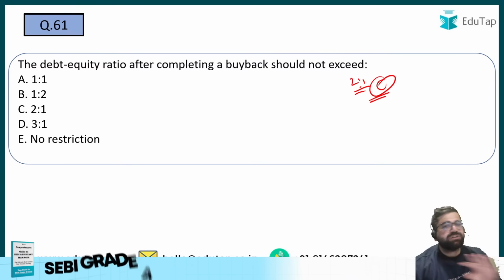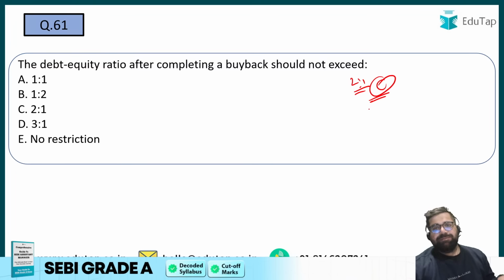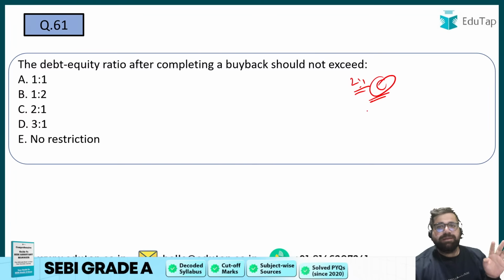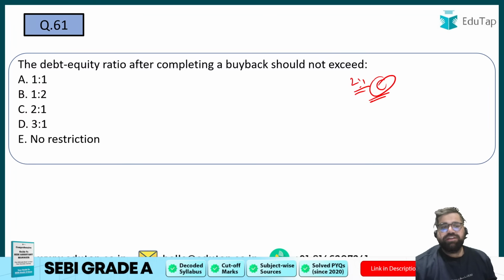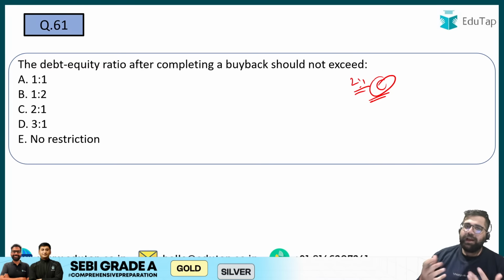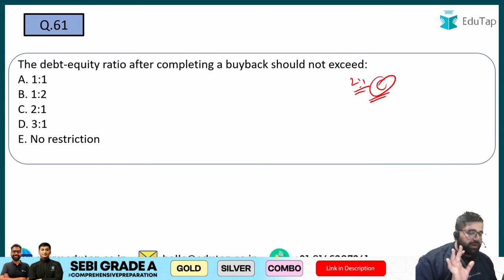Now these are factual questions, my friend. This is something which we have taken from the Companies Act, SEBI's regulations and all that stuff. So there is no explanation in it. If you know the answer, then you know it. Otherwise, you have to skip it. The correct answer will be option C, 2 is to 1.